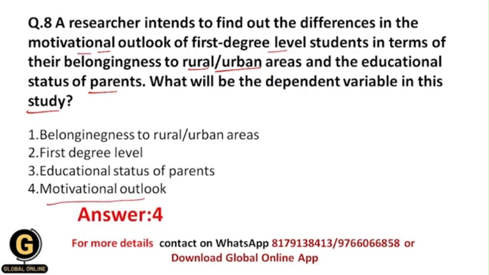variable is the effect variable and it basically depends upon the independent variables. So whenever we change the values of the independent variables, then automatically the values of the dependent variable will change. Okay, that's why your correct answer should be 4, that is motivational outlook.